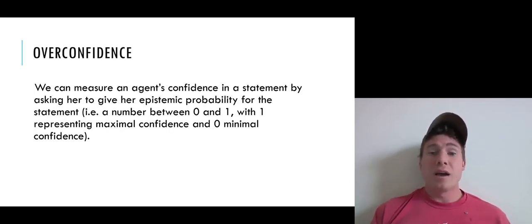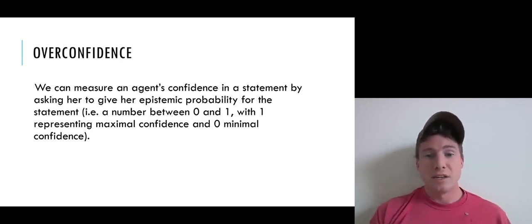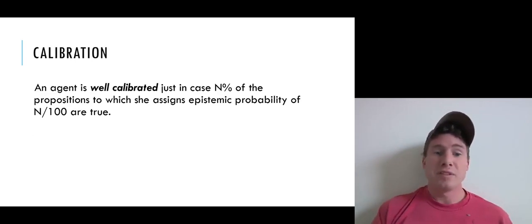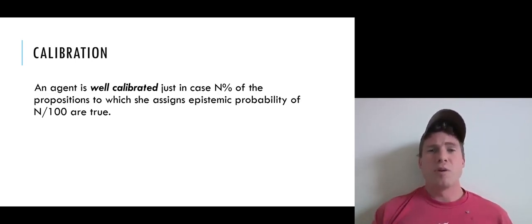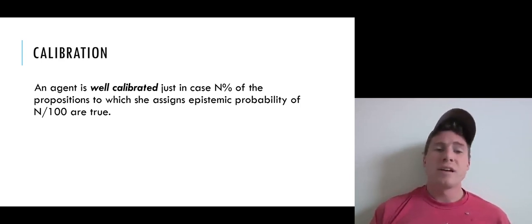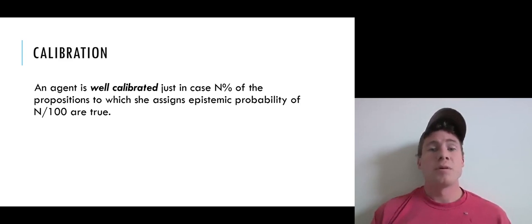All right. Now we note that this is exactly what we did in the forecasting project. I gave you a list of different statements, and I asked you for your epistemic probabilities in them. I asked you to give your level of confidence as measured by a number between 0 and 1 in each of those statements. Now, what properties or features would we like a set of assignments of epistemic probabilities to have? Well, one feature you might want such a set of assignments to have is that you'd like it to be well calibrated. And we can say that an agent is well calibrated just in case n% of the propositions to which she assigns epistemic probability of n over 100 are true, okay?